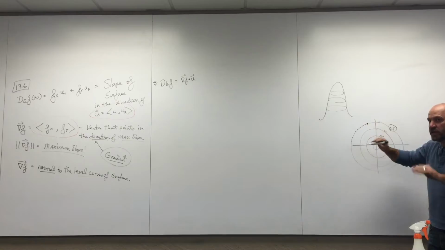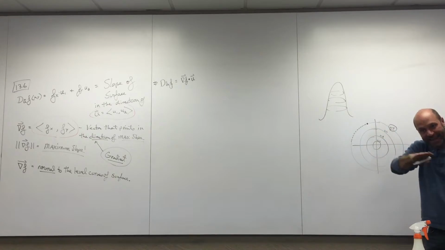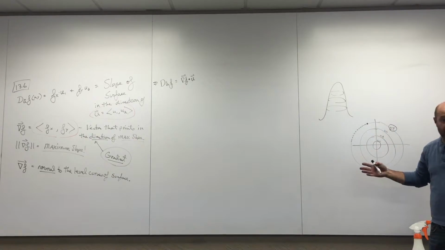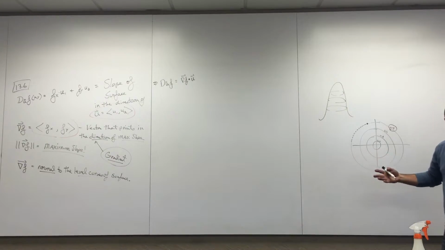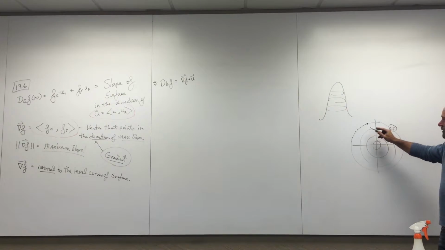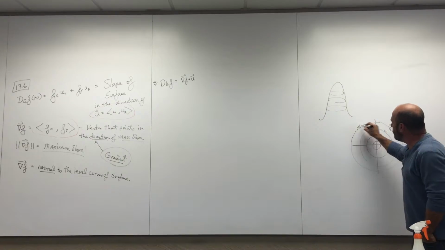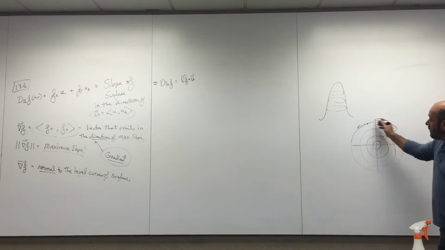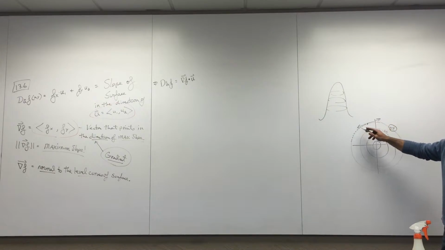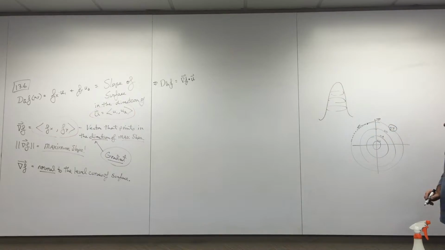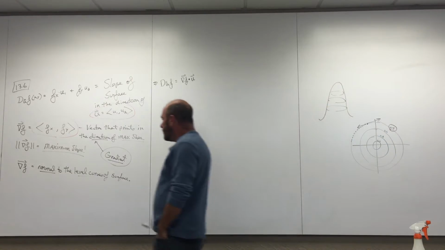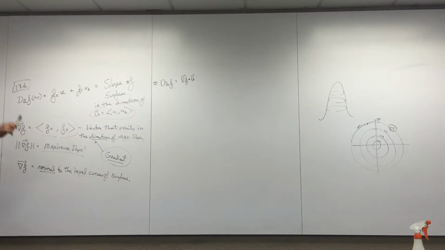The level curves are a picture of a constant height, or a constant Z value, which I'm interpreting as the height of a mountain. So are you with me? If I wanted to remain at my current elevation, I should head off in this direction or that direction. That would be a tangent line to this curve. You okay? The gradient is not tangent to the level curves. I didn't just draw the gradient. The gradient is normal to the level curves.